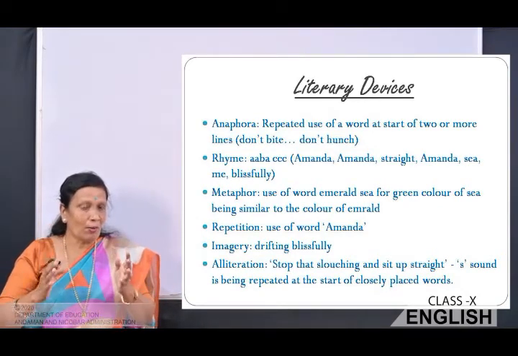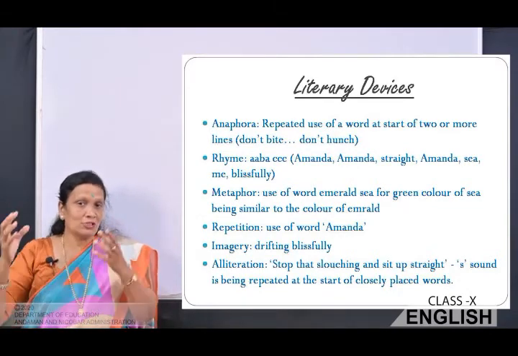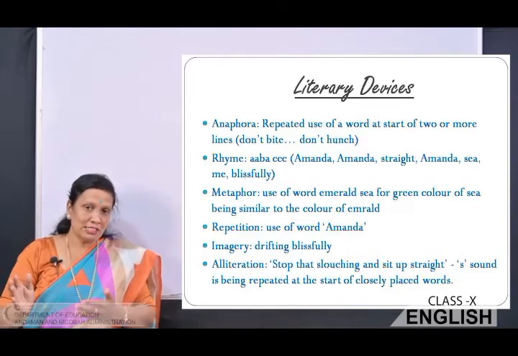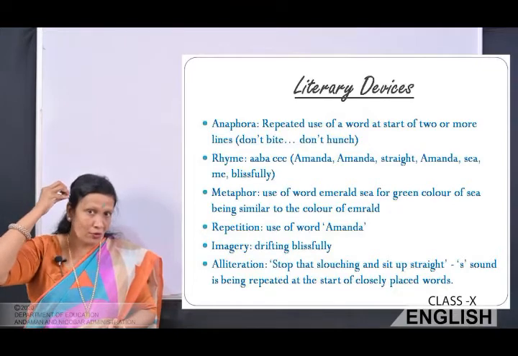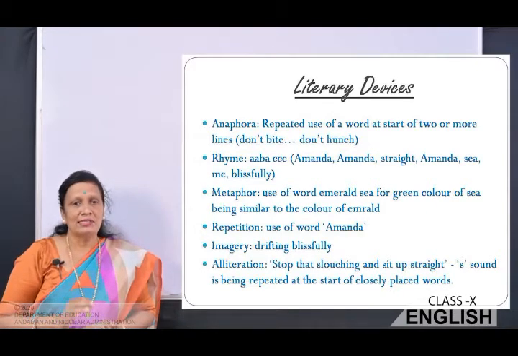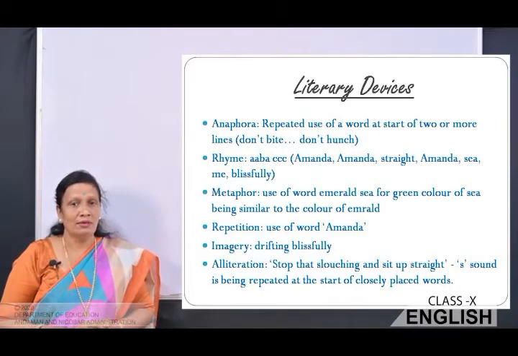When I was telling you about the mermaid and drifting blissfully, the picture of the sea with the mermaid blissfully being carried away by the sea water comes to your mind. That is imagery. Alliteration, stop that slouching and sit up straight. The repetition of s sound at the start of closely placed words.